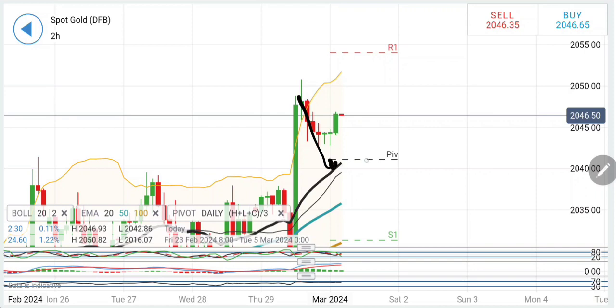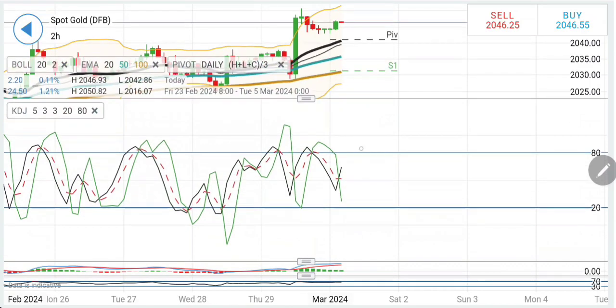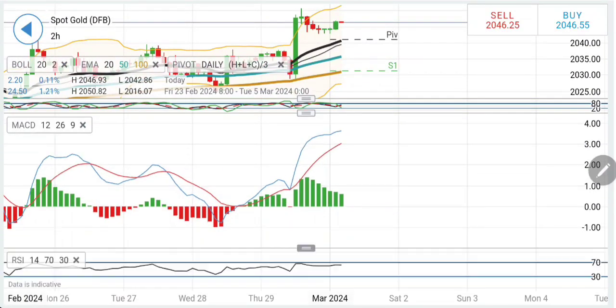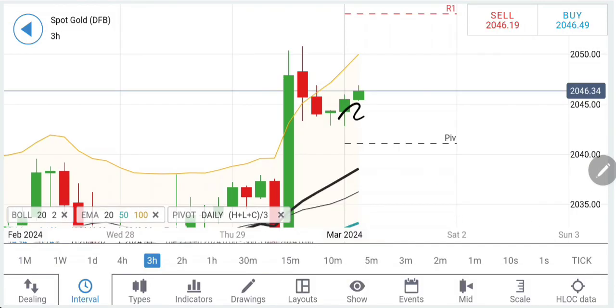Prices are also trading with divergence from the moving average. It can trade slowly such that the moving averages may climb up. If you look at the stochastic, this is rising. The MACD is in green, trying to converge a bit. RSI is flat. Coming to the 3 hour chart. Likewise, on the 3 hour charts, there is a reversal sign, and it is trying to trade with modest bullishness.